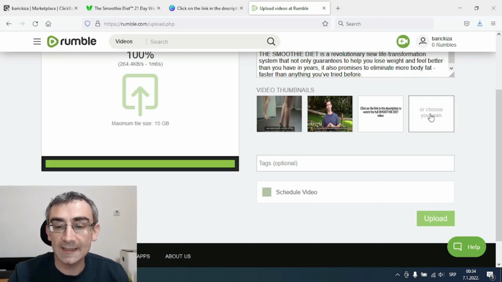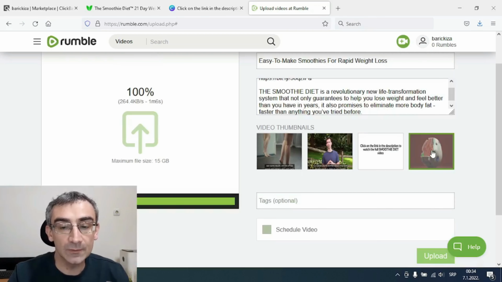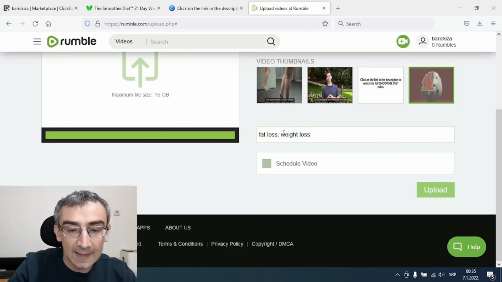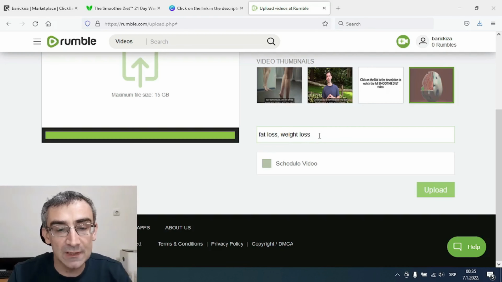You can also add some text if you want, but you don't really need, because this is an interesting image that will catch people's attention, that will catch people's eye, and they will click on your video to watch your video. So now you need to add tags. So you can simply say fat loss. You can also say weight loss and something like that. For this example, I will just leave these two.